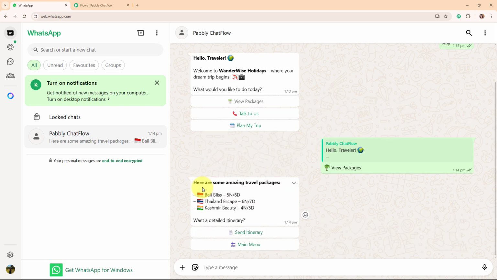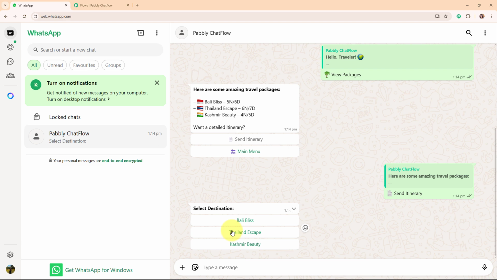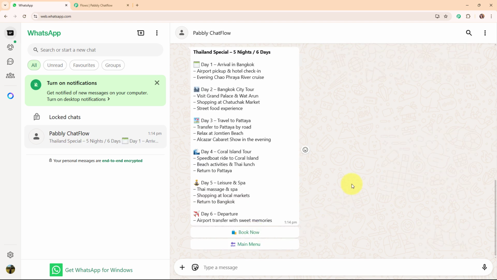And then you can see it has sent me a message that says here are some amazing travel packages: Bali Bliss, Thailand Escape, Kashmir Beauty. And then it says want a detailed itinerary. So it says send itinerary or main menu. So let's click on the send itinerary and it is asking me to select the destination. So let's select some random destination.